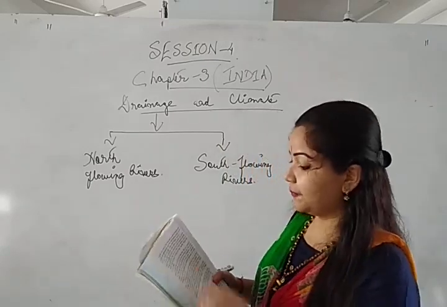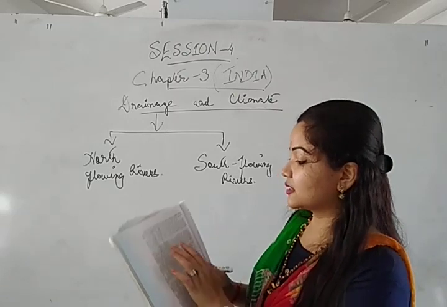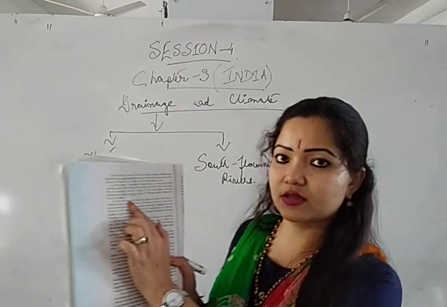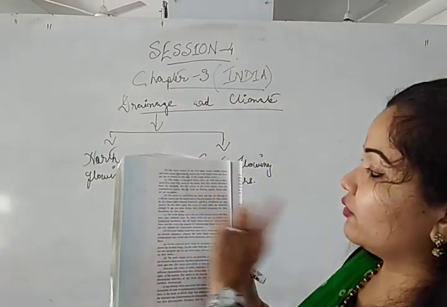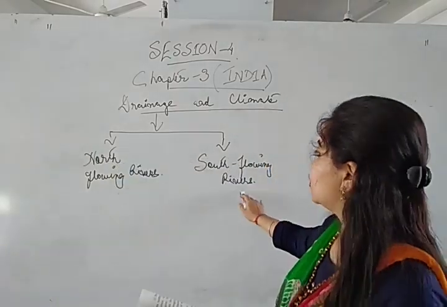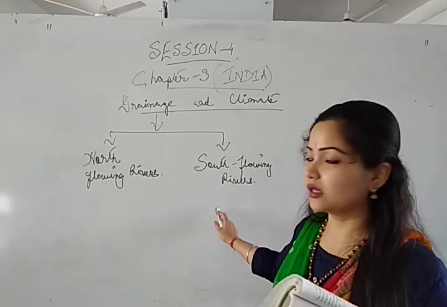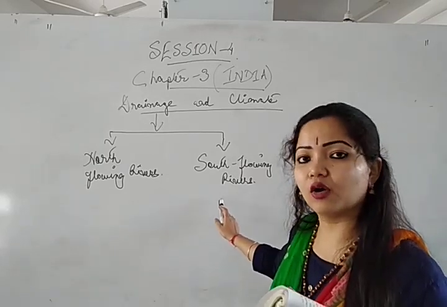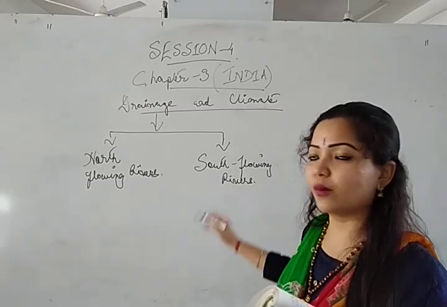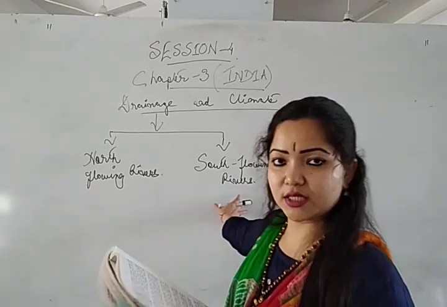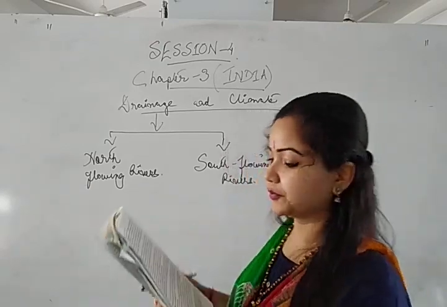So next, you see, the valleys of the South Indian rivers are comparatively narrow, and the rivers are flowing rapidly. So here, in south flowing rivers, we don't find such type of navigation or such type of broad or wide river valleys, and these are very rapid flowing rivers. Hence these are not suitable for navigation purposes.